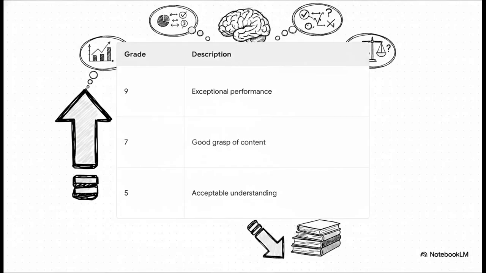Now, for you IGCSE students out there, understanding this grading scale from 9 down to 1 shows exactly what separates a good student from a truly great one. Achieving those top-tier 9 or 8 marks requires way more than just basic memorization. Exceptional performance means you can confidently analyze data, perfectly apply complex terminology, and write really balanced, critical evaluations.